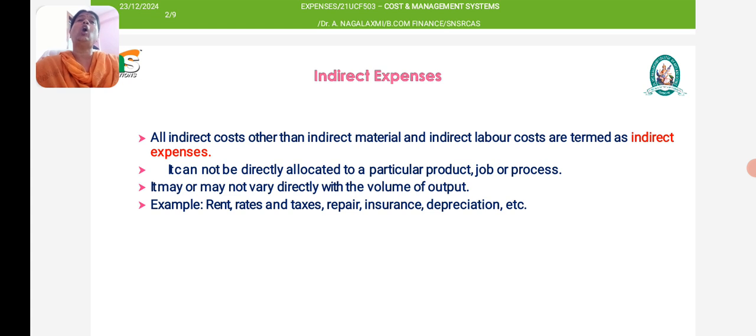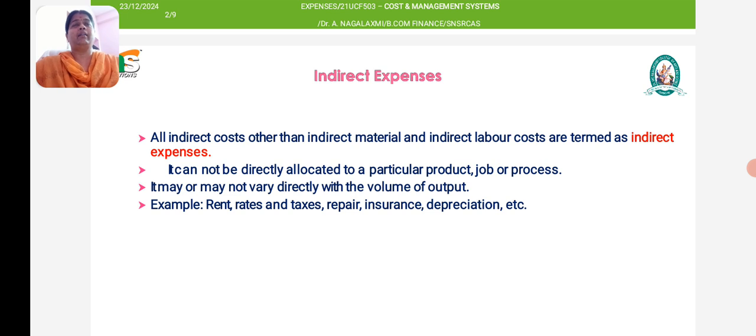It may or may not vary directly with the volume of output. As direct material is directly connected with production, it will vary based on the volume of output. But indirect expenses may or may not vary directly with the volume of output.